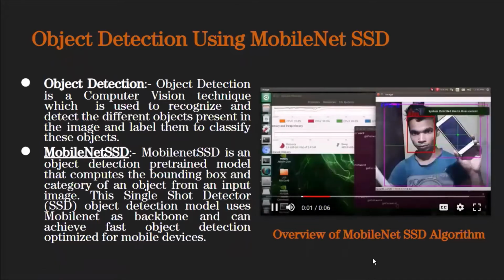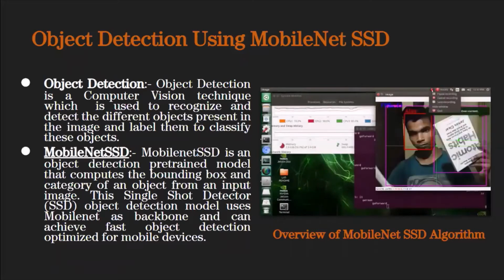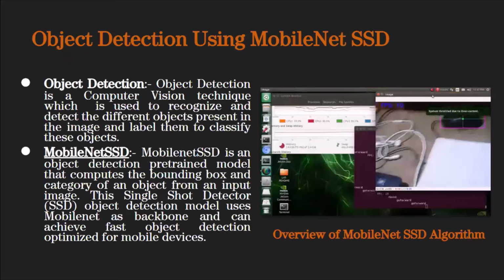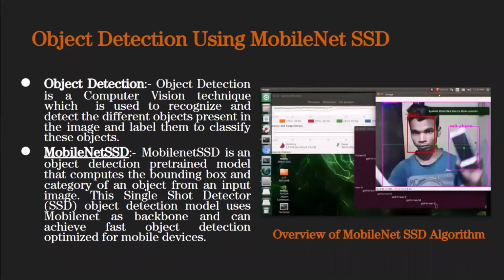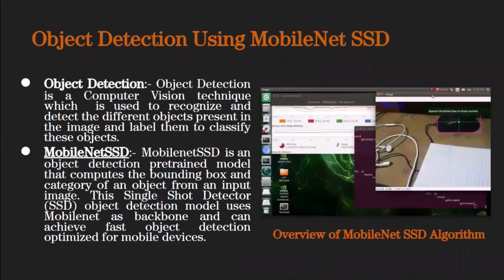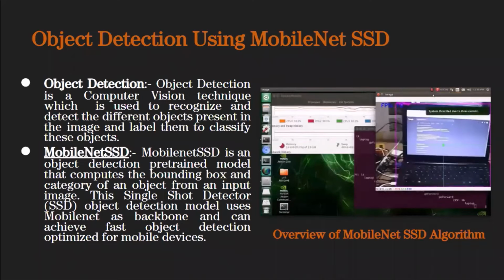Hello, sir. My name is Shweta Girkar. I'll be giving a brief description of object detection using MobileNet SSD. So, what is object detection? Object detection is a computer vision technique in which we can detect different objects in a given image and label them to classify these objects.